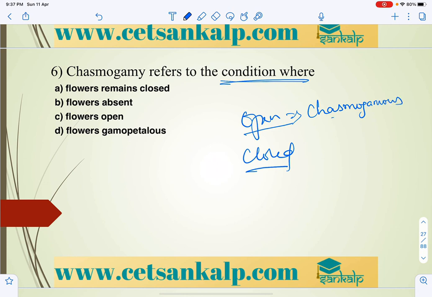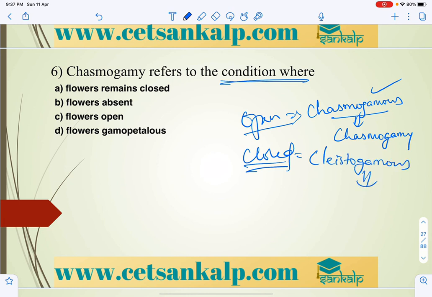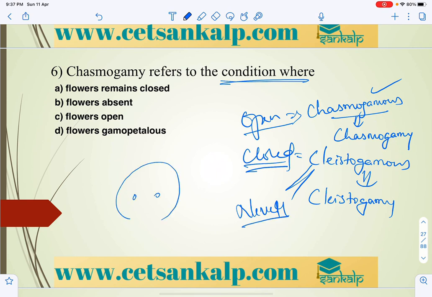If such a flower shows pollination, what is it called? That is chasmogamy, pollination of a chasmogamous flower. The closed condition is called cleistogamous. Cleistogamous flowers, which show cleistogamy, never open. Bud pollination: in the bud stage pollination takes place and later they open. So first the transfer of pollen grain from anther to stigma takes place, and later the bud opens.